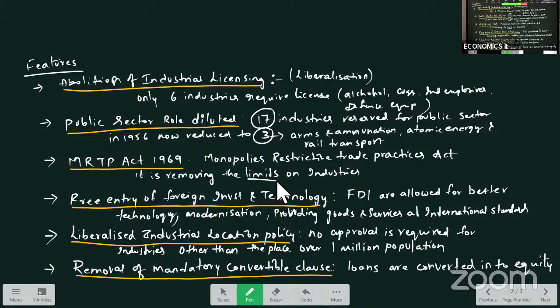And we can say this new policy is more market friendly and aims at making the best use of available entrepreneurial talent for industrial development. So the critical analysis was done. So these are the features of the 91 policy.